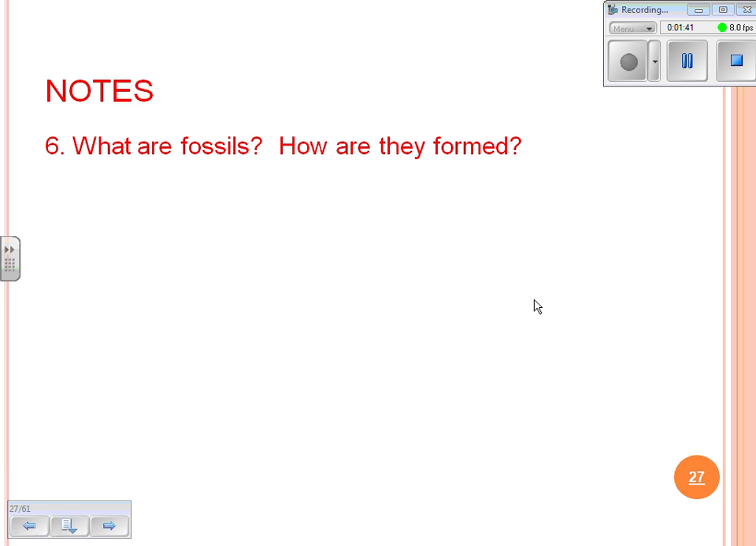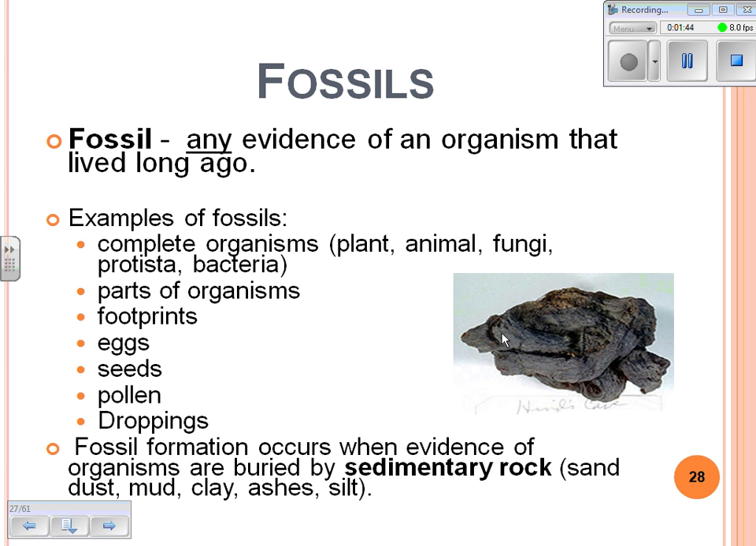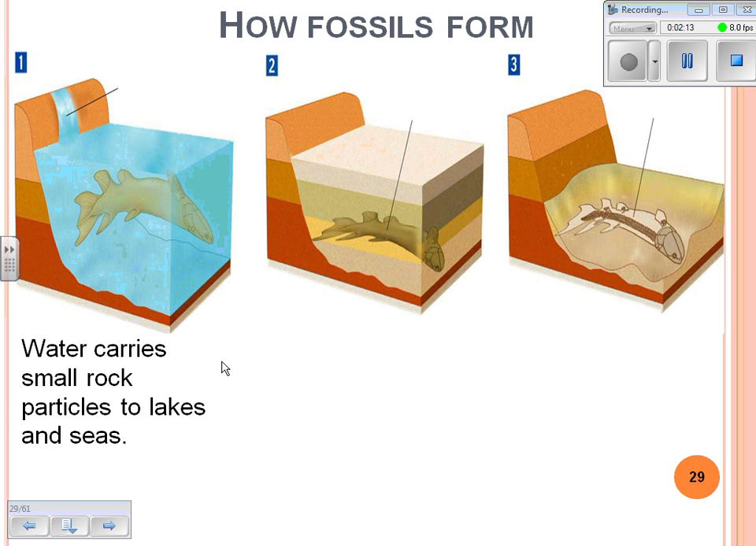Again, one of the essential questions: what are fossils and how are they formed? Fossils are just any evidence of an organism that lived long ago. Things like parts of an organism, footprints, eggs, seeds, pollen, droppings, complete organisms. Fossil formation occurs when things are buried by sedimentary rock, the sand, the dust, clay, ashes, silt, any kind of sediment. And over time, pressure and time, they form into what's considered a fossil.